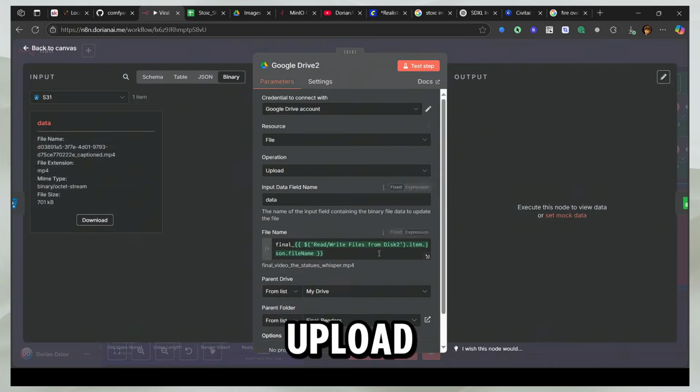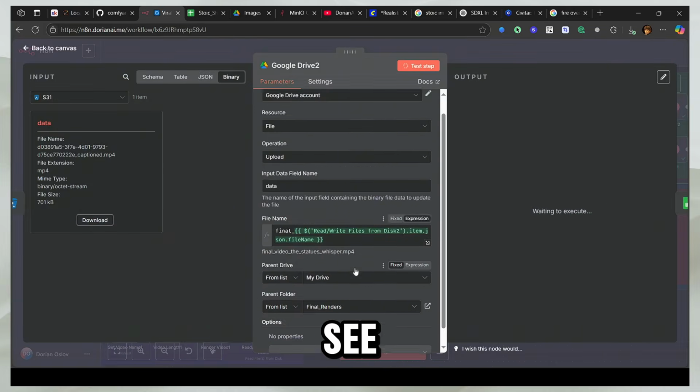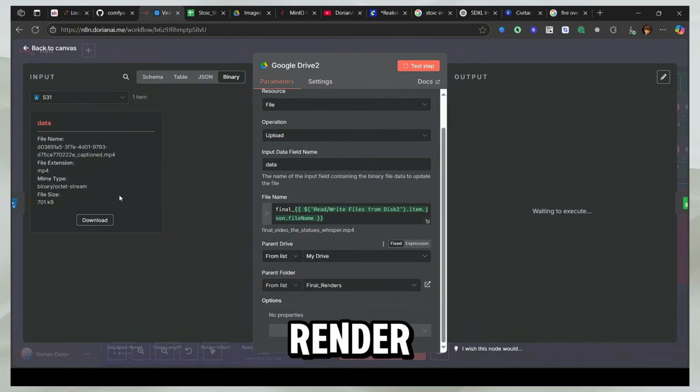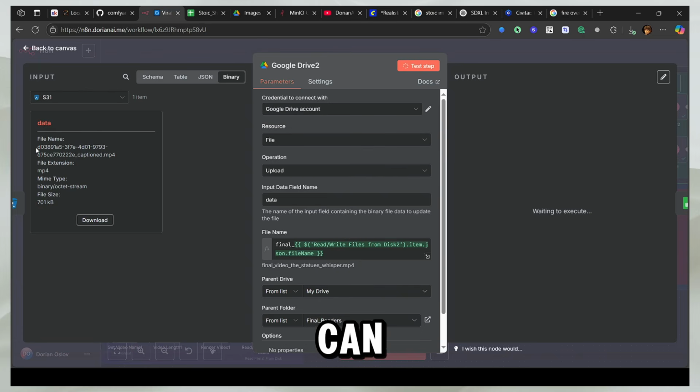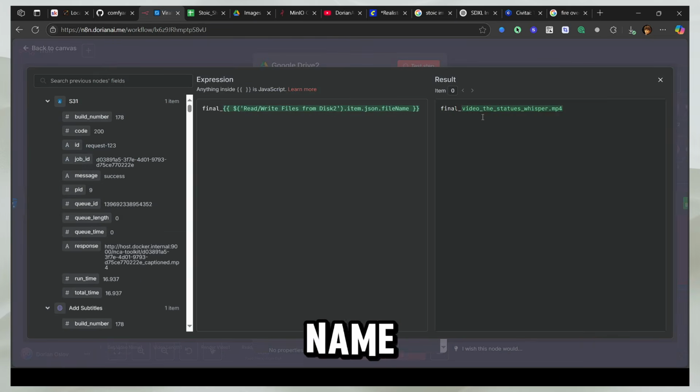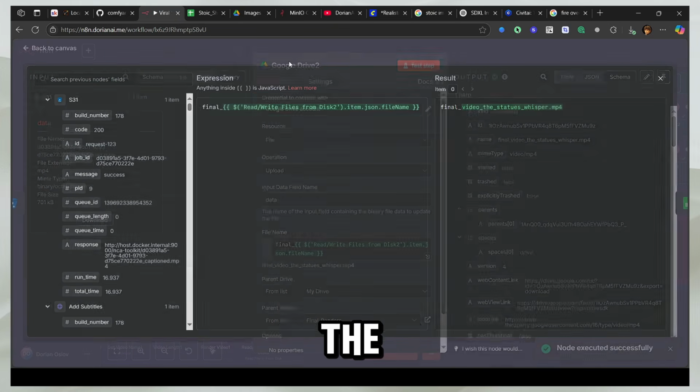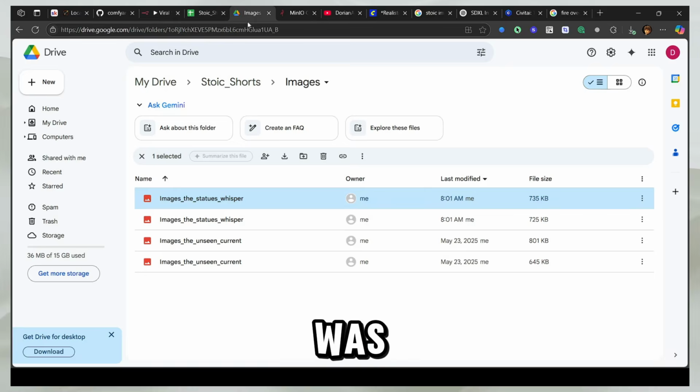What I'm going to do is upload it to Google Drive so I can see my files in the final render, and it's going to be named this. And actually, I can even rename it. So I have a different name here, right? Here you can see the name of the file is these random numbers, which was the process ID. So I actually have this custom name, so it tells us the exact video we're making. It was the statues with us per video. And here you can see the file was uploaded.